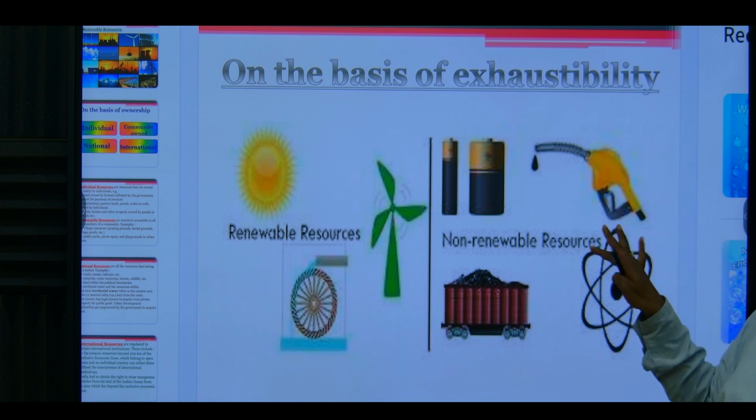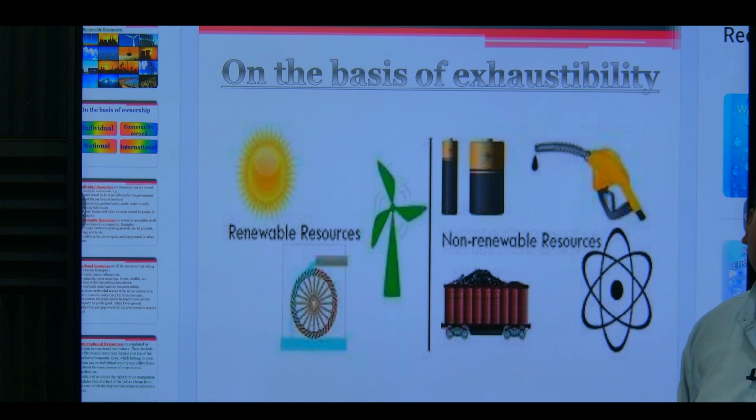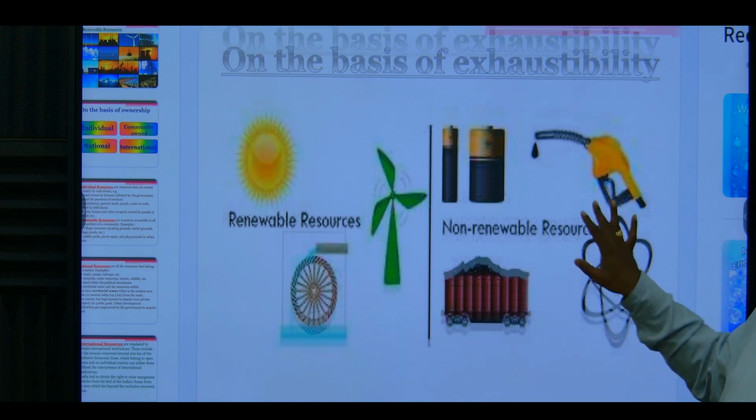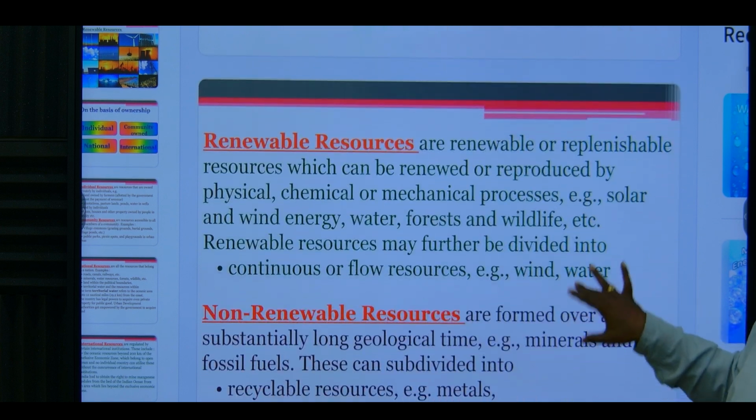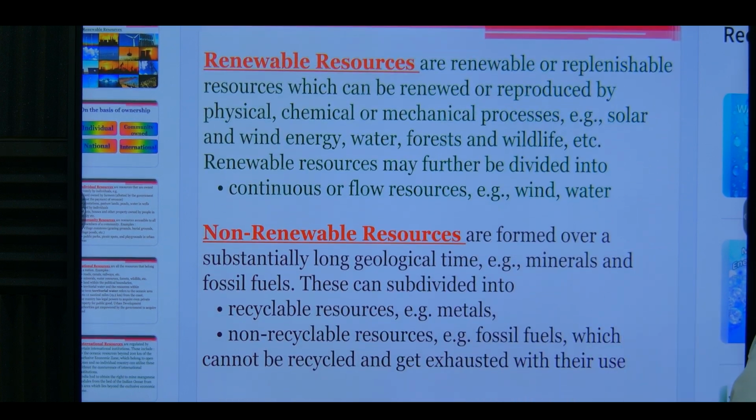Once it is used now, it cannot be reproduced again and again. So that's why they are exhaustible. Okay. So let us learn now about renewable and non-renewable resources.